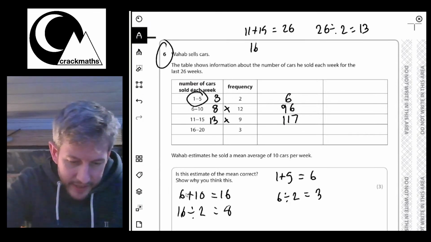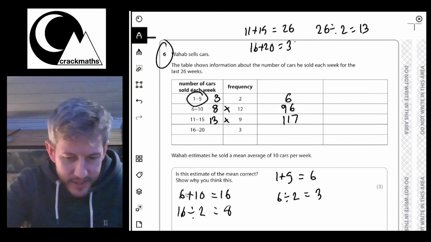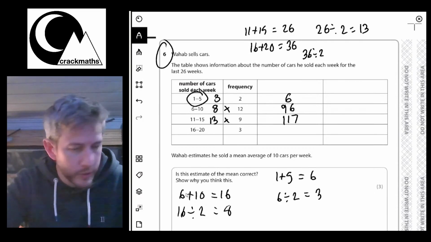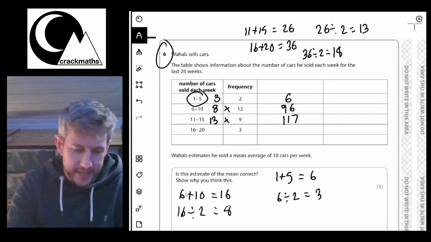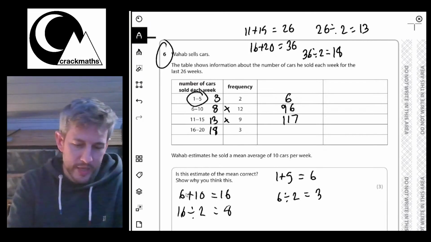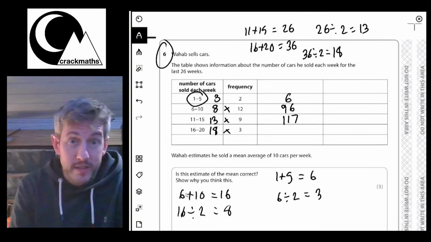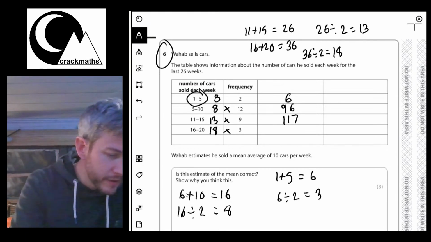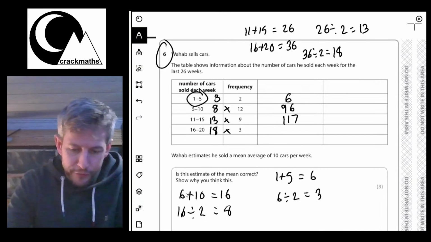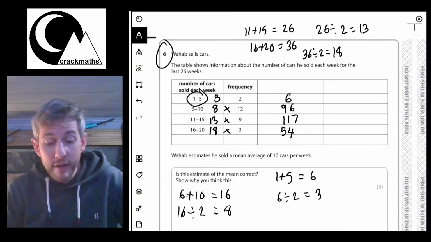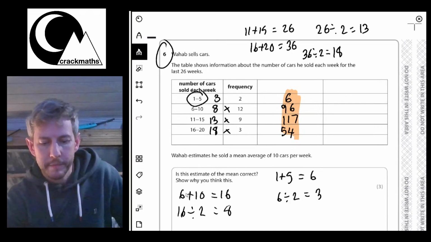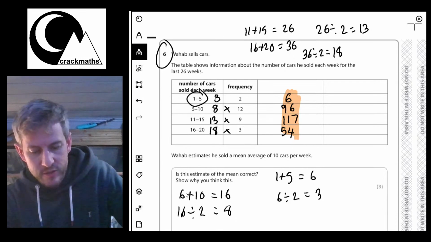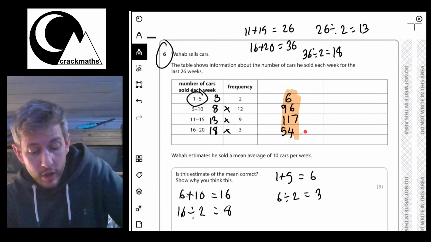Last one, I'm going to do 16 add 20 equals 36. 36 divided by 2 equals 18. Okay, so I'm saying that on these 3 weeks he sold 18 cars. So I'm going to times these two together, and 18 times 3 equals 54. Okay, right, so this now is our estimate of how many cars he sold. He sold 6 cars here in this group, 96 cars here, 117 cars here, and 54 cars here.